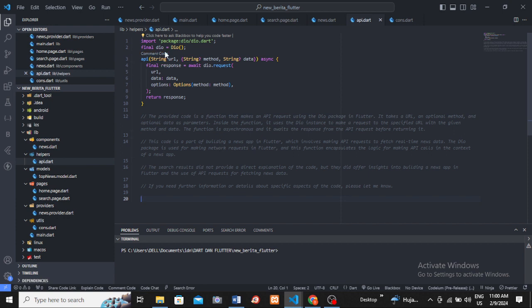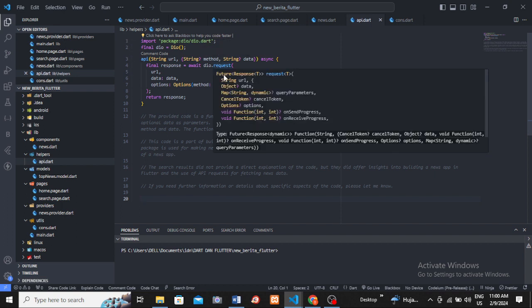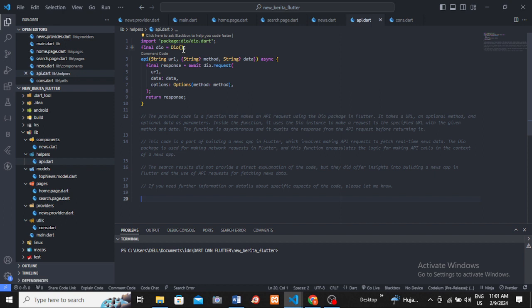Okay, the code is a function that makes an API request using the Dio package in Flutter. It takes a URL and optional method and optional data as parameters. Inside the function, it uses the Dio instance to make a request to the specific URL with the given method and data. The function is asynchronous and it awaits the response from the API request before returning it.